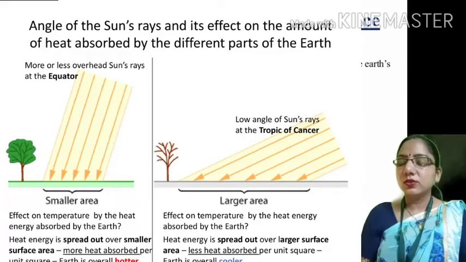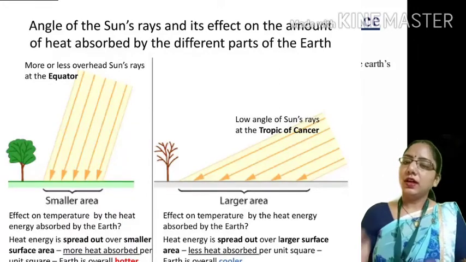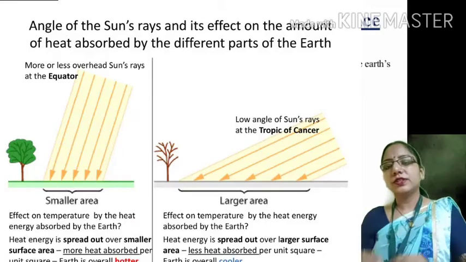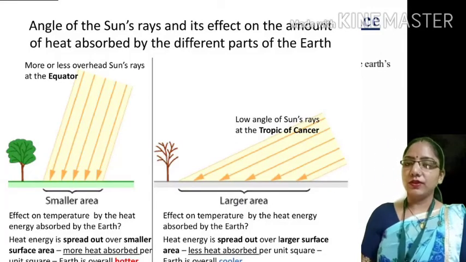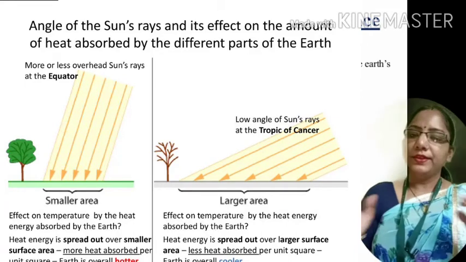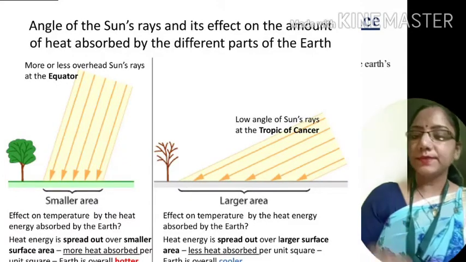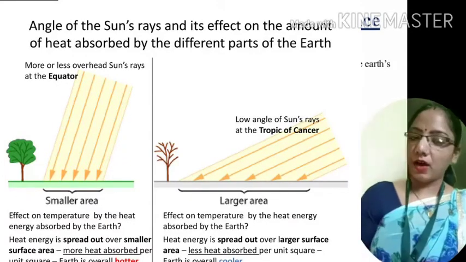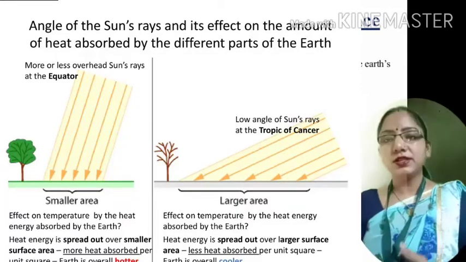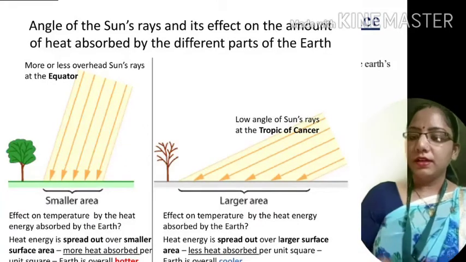Hence, the solar energy received on the surface of the Earth is directly related to the angle of incidence of the sun's rays, as you have seen in the globe picture. The Earth as a whole maintains a balance between incoming and outgoing radiation, but how is it maintained and what are the reasons behind it?